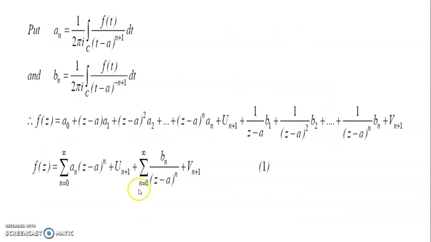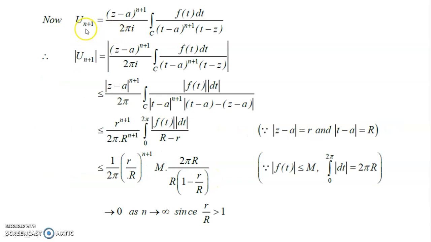And now we can take that expression and put it in summation form. This is a naught to an here, an into z minus a in the numerator, that is power n there, as n is running for that. And this is un plus 1. And this is z minus a in the denominator, that is z minus a power n, plus vn plus 1, that is what there. Now I wanted to make this extra term un plus 1 and vn plus 1 to be 0 there.